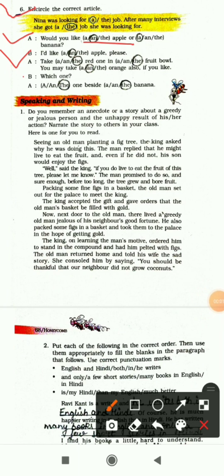Third one is: take a/the red one in a/the fruit bowl. So the correct one is: take the red one in the fruit bowl. You may take a/the orange also if you like. So you may take an orange also if you like. Last one is: a/the one beside a/the banana. So the one beside the banana.